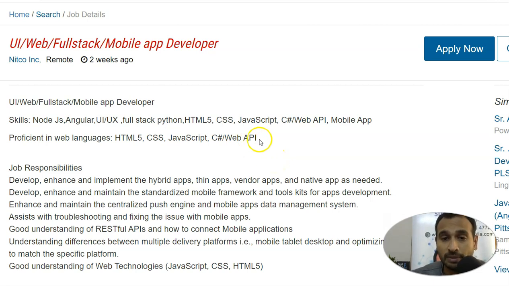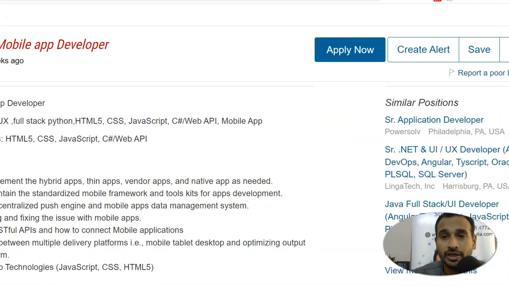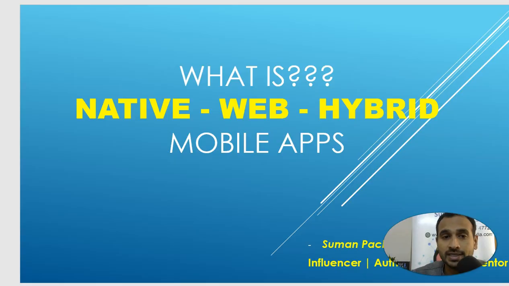This application programming interface. Now if you read this: develop, enhance and implement the hybrid apps, thin apps, vendor apps and native apps. So this is what I wanted to show. What does it mean, and how do we as recruiters need to understand it when we start working on a mobile app requirement? So let's go here and let me show the slide. All right, is it visible to you?